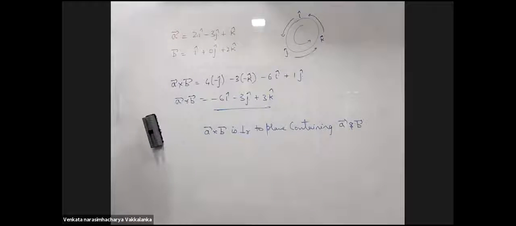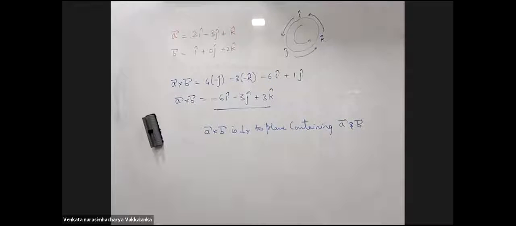Yes, sir. I'll give you one problem you will try on your own. Take it down till here. Excuse me, sir. When we do K into 0J, so that will be 0. But when we do K into J, so that will be something, right? It will be minus I cap.